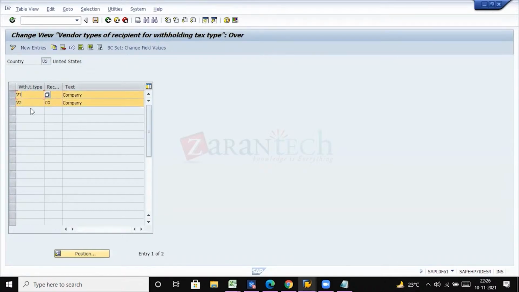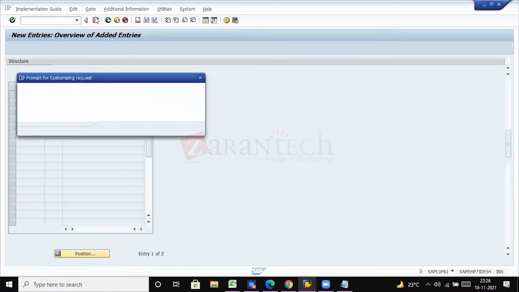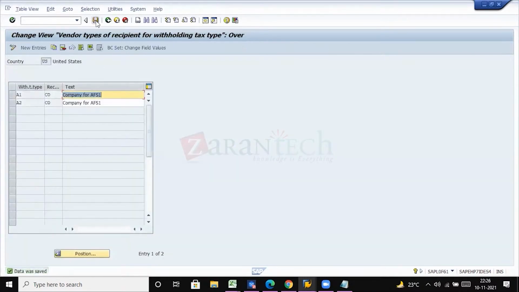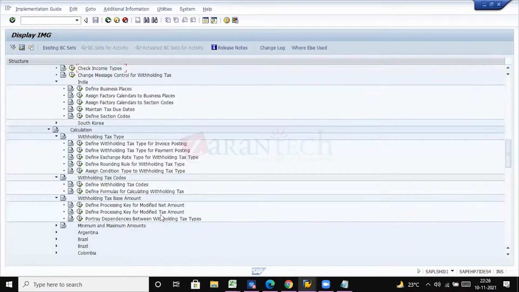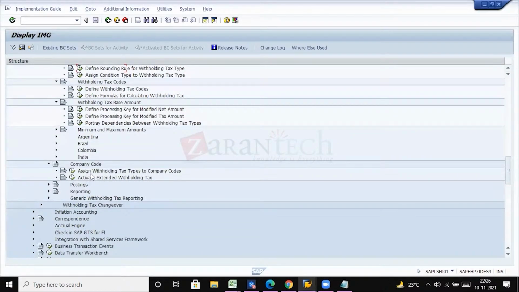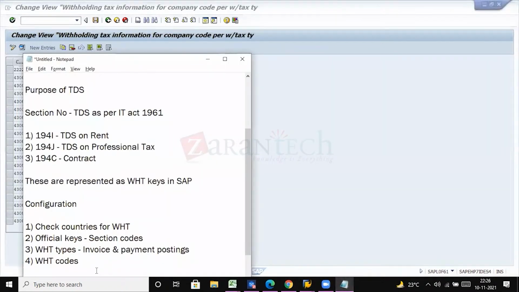For the withholding tax code, we have to assign our company. Just give the company for AFS1. And then going to company code, assign withholding tax types to company codes.